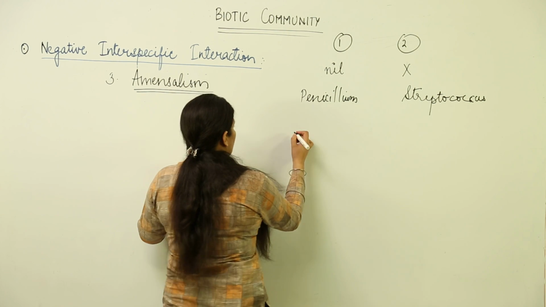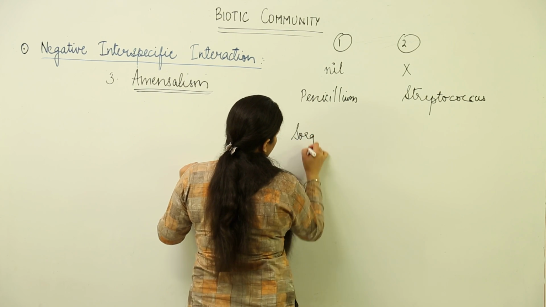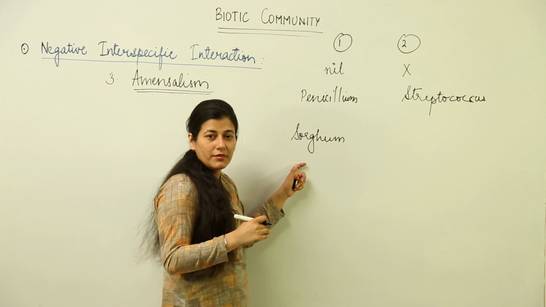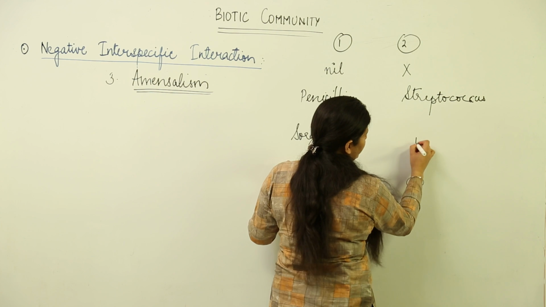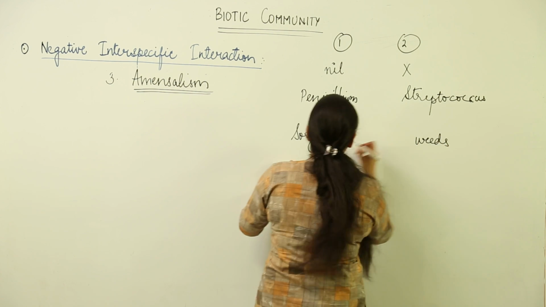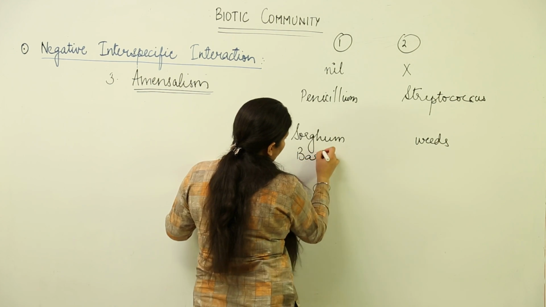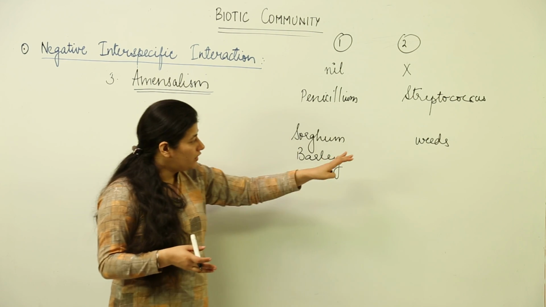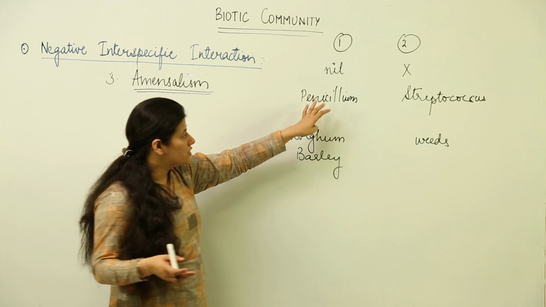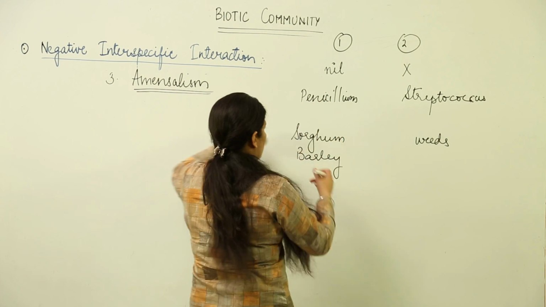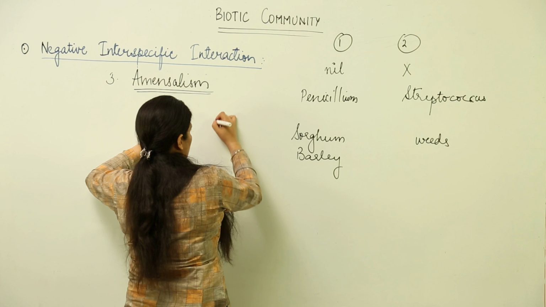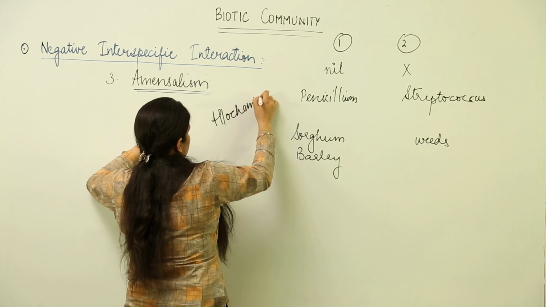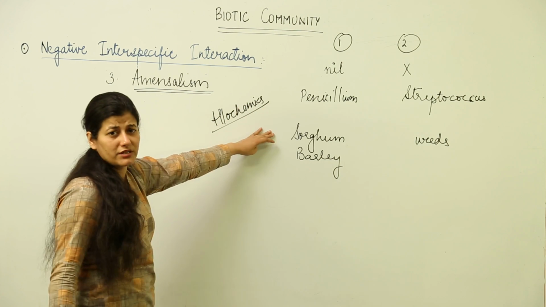Otherwise also, plants like sorghum do not allow the growth of weeds in that given area. Even barley is one such plant. If grown in the field, it does not allow the weeds to perennate in the given area because they release certain compounds. The compounds which are released by penicillium in such a way that streptococcus does not grow are called allelochemics. Okay. You have to remember this term.